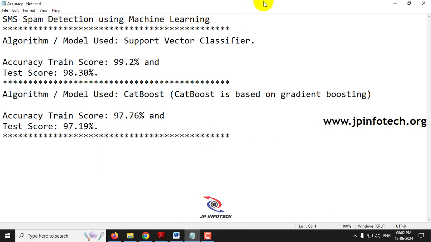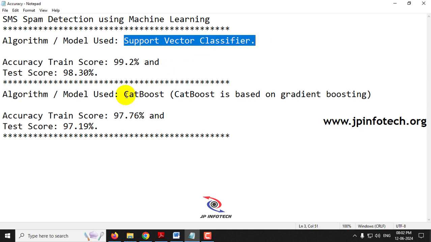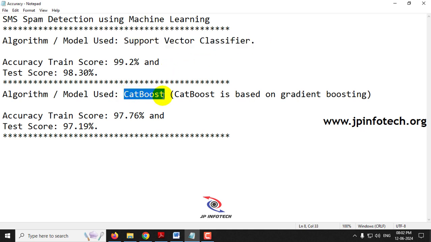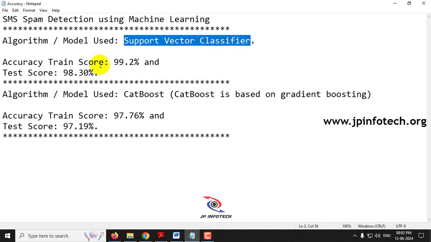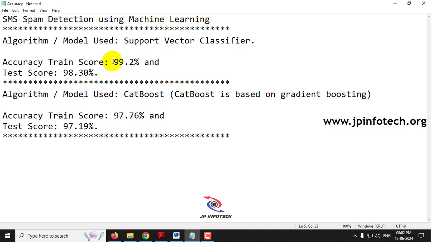Now we are going to implement using two different models. One is the support vector classifier and another one is CatBoost, which is based on gradient boosting. The first model, support vector classifier, achieved a train score of 99.2% and a test score of 98.30%, which is more than the existing system, that is the base paper.